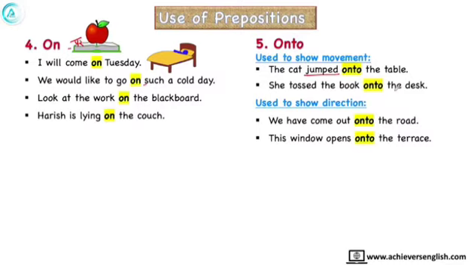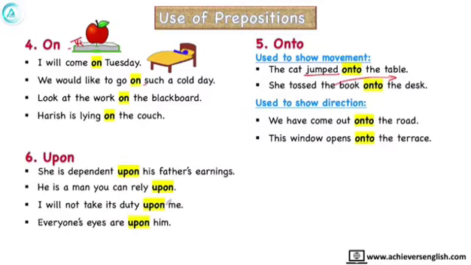She tossed the book onto the desk. The book is not already on the desk. She tossed it, so there is a movement in this sentence. So onto will be used. At second place, it is also used to show direction, like we have come out onto the road, or this window opens onto the terrace. So at this place also we can use onto.